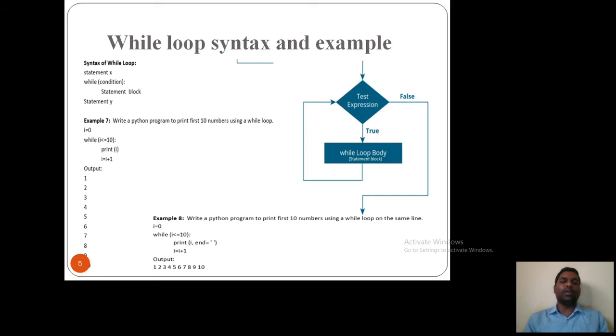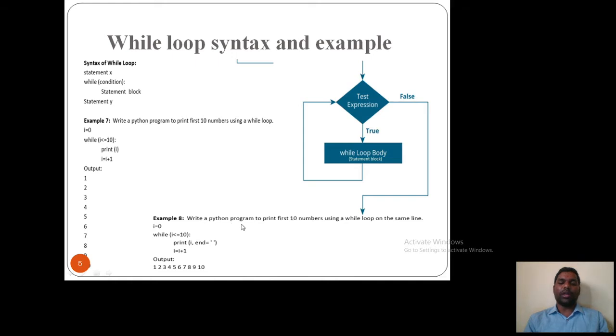So here is the example. Write a Python program to print the first 10 numbers using while loop. So i is equal to 0, initialization, and while i is less than or equal to 10. That means i should be less than or equal to 10. Until then, iterate this loop. In the first iteration, print i, it will print 0. Thereafter, i is equal to i plus 1, and it will print 1, 2, 3, 4, 5, 6, 7, 8, 9, 10. Once i becomes 11, the condition will fail and it will come out from the loop. This is what happens with this while loop.